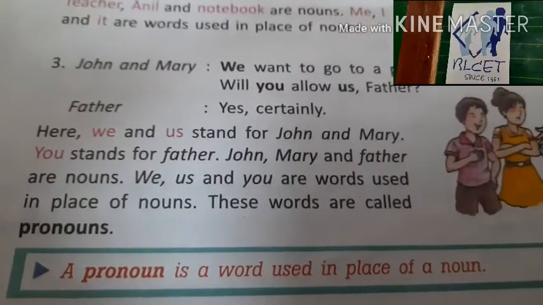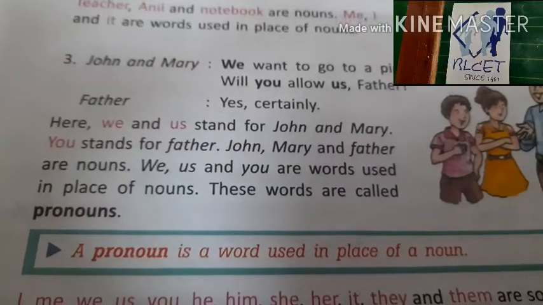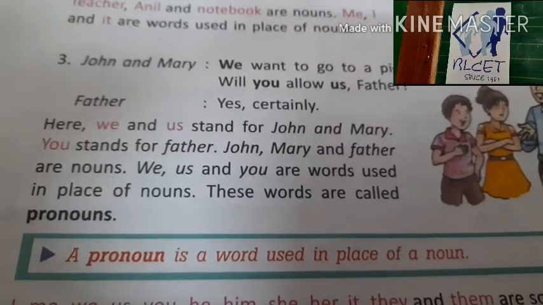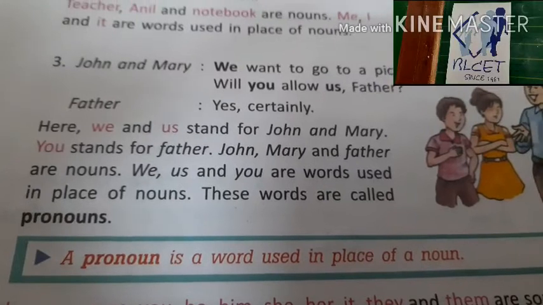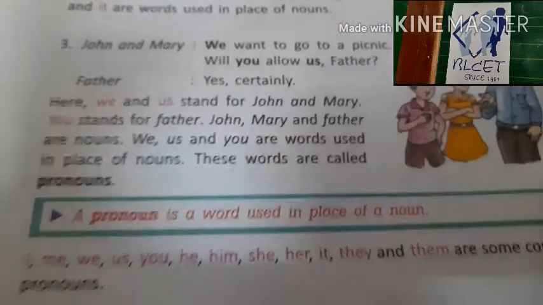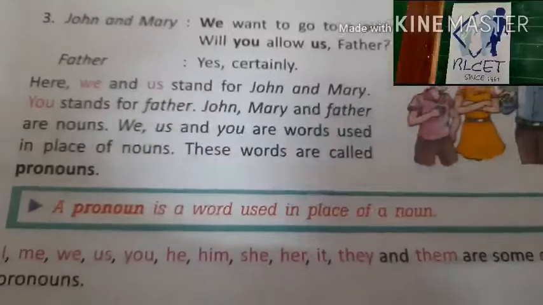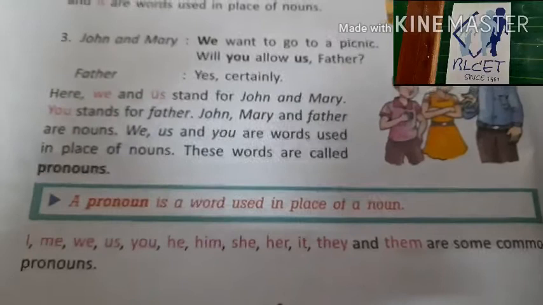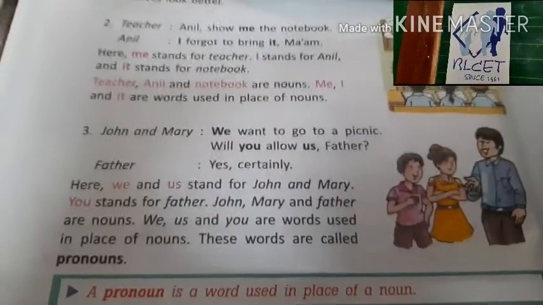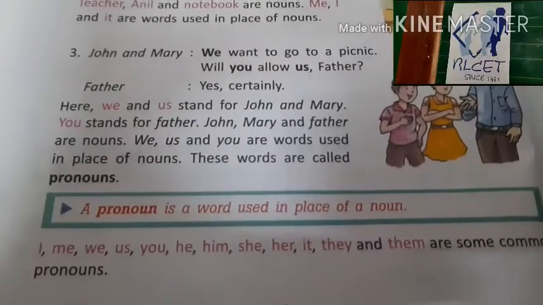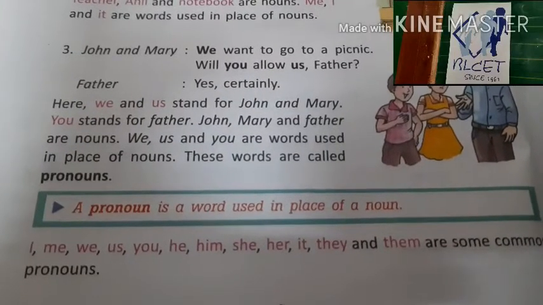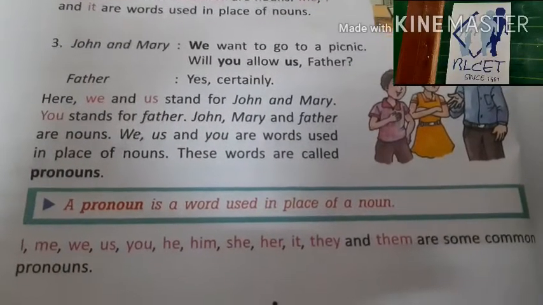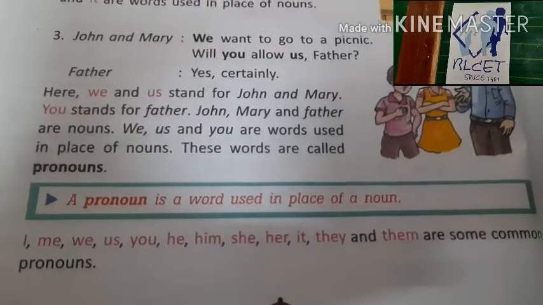So here also the example is about pronouns. We and us stand for John and Mary. You stands for father. So we, us and you are the words used in place of nouns, and they are called pronouns. Coming to the blue box, it reads, a pronoun is a word used in place of a noun. So on this page we saw that I, me, we, us, you, he, his, him, she, her, it, they and them are some common pronouns.